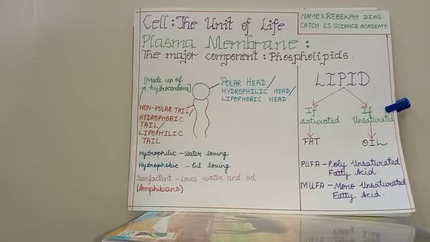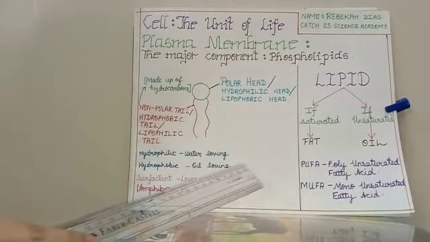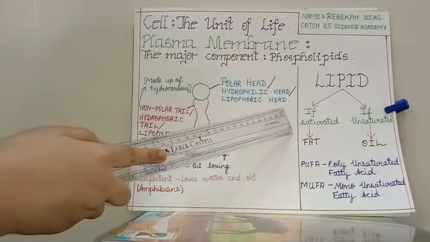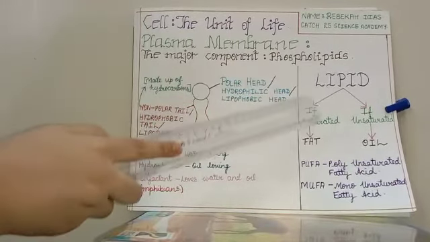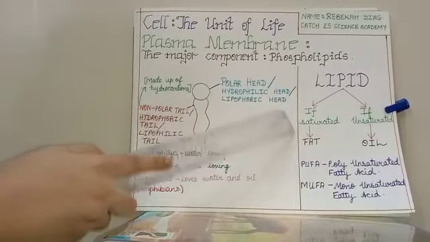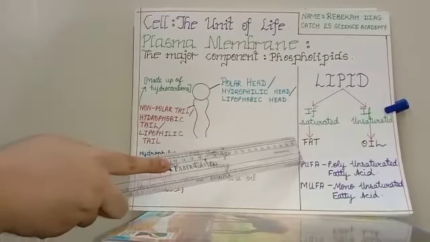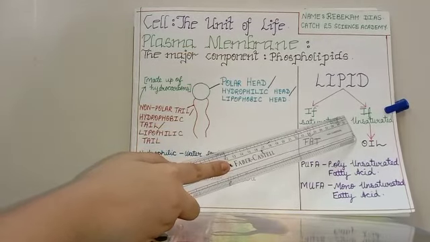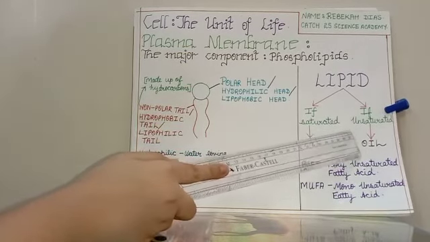Now we will be learning about fat and oil. If the lipid is saturated, that is, if it has single bonds, then it is fat. But if it has double bonds, if it is unsaturated, it is an oil.